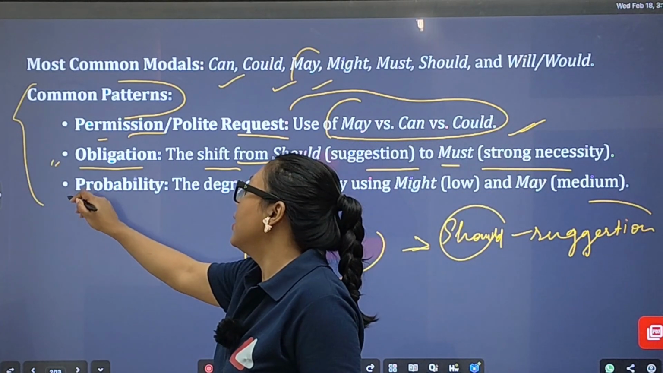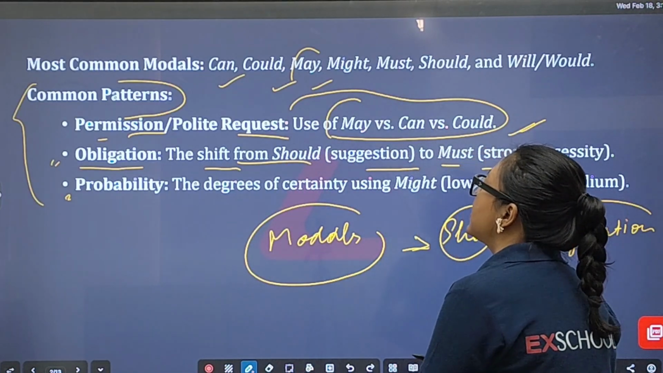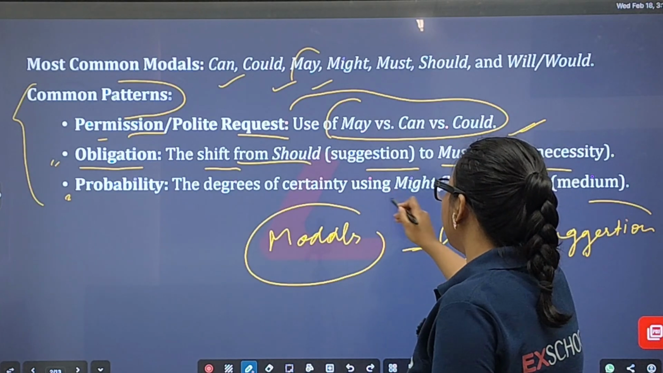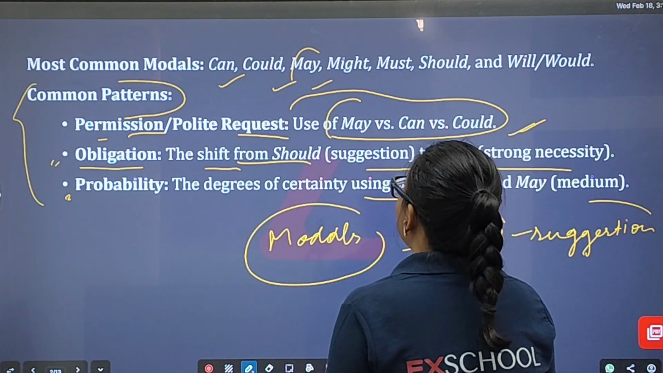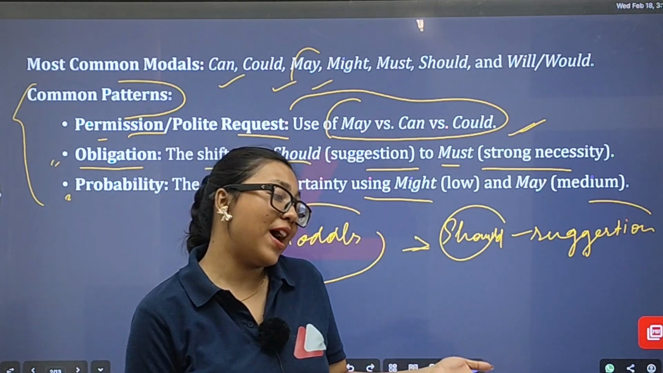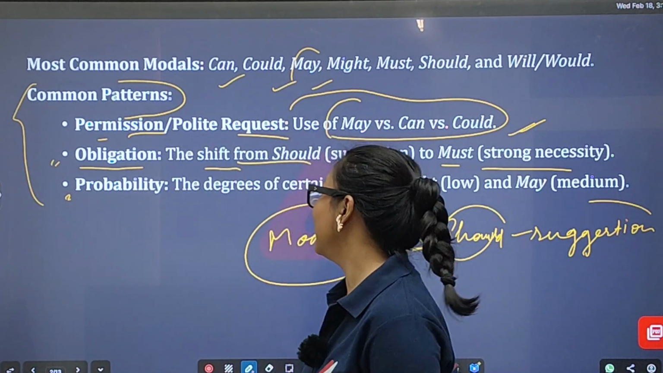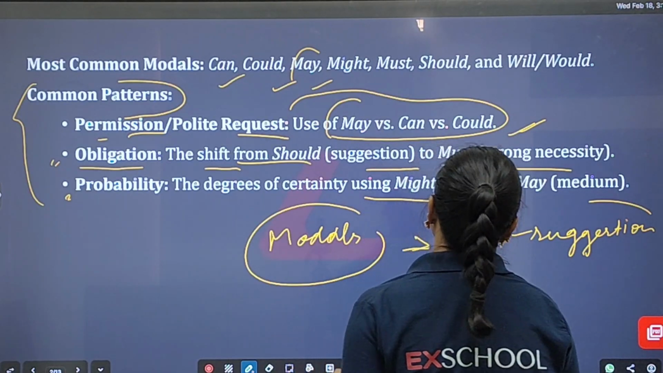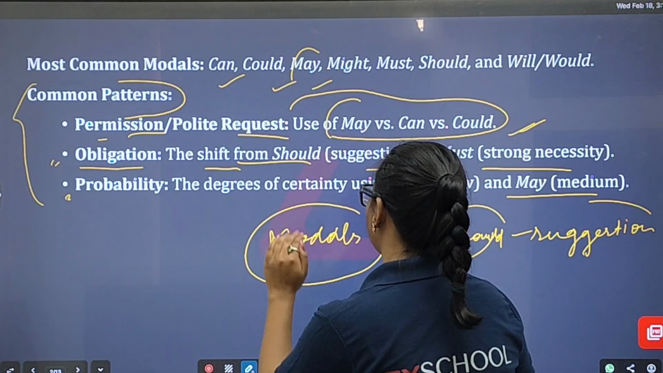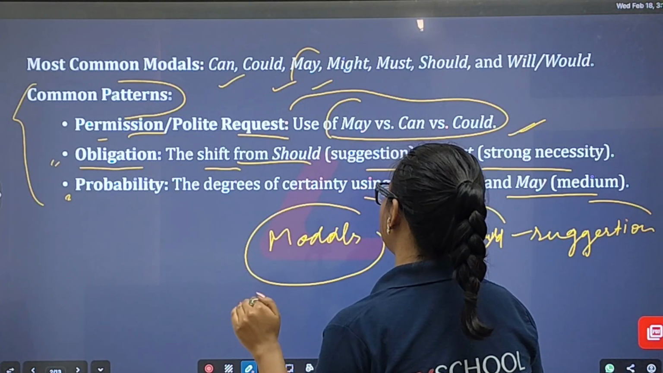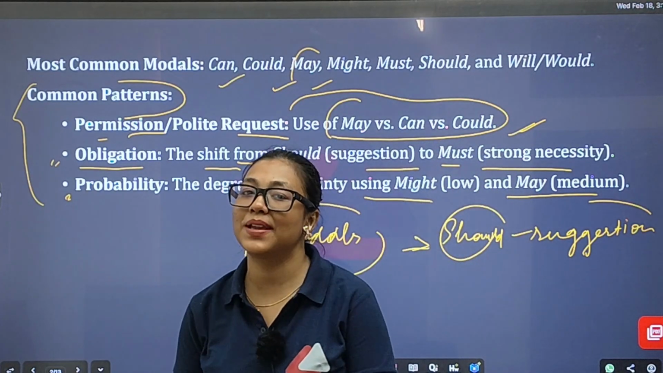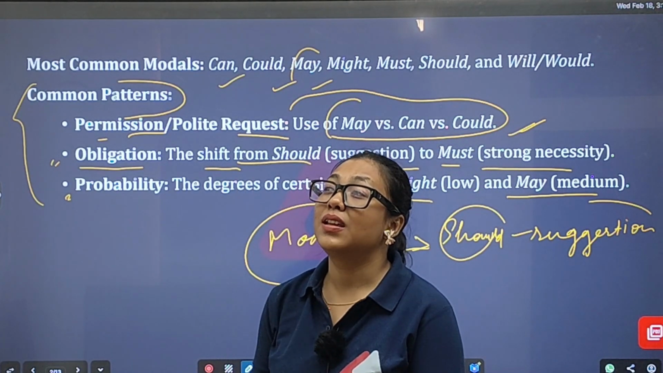All right. Then next is probability. Probability is the degrees of certainty using might. Suppose it's certain, suppose it's not certain: he might, you might, she might. The degrees of certainty using might, and may, that is medium. Might is where the probability is low, and may is quite medium.